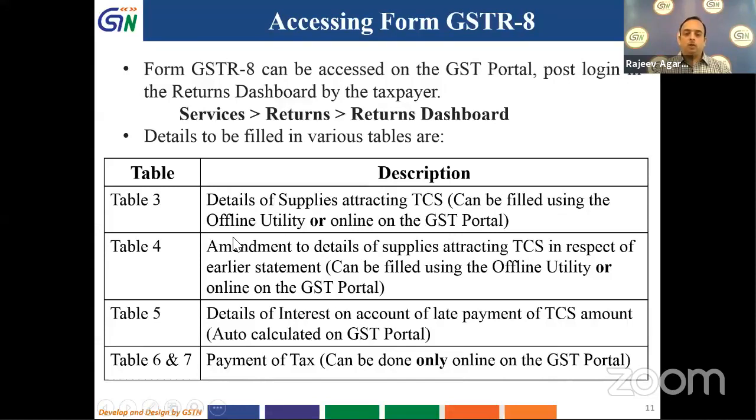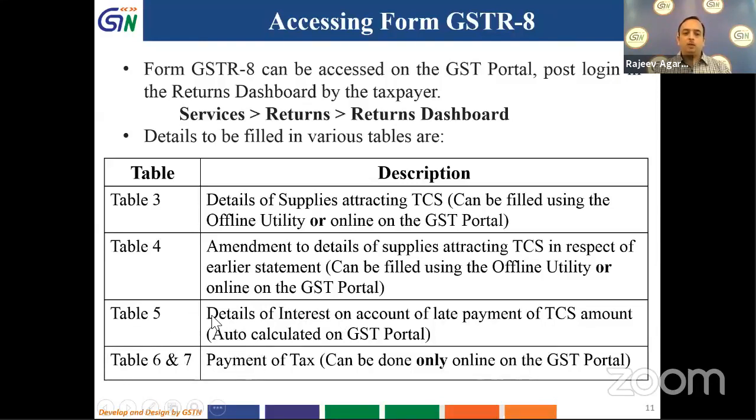It could be filled in using offline utility or online utility. Then he has to fill in table 4, that is the amendment of the details of supplies attracting TCS. This can again be filled in using offline utility or online utility. This webinar is about online utility. We will be doing the webinar on offline utility later on. Then the person has to look at table 5. This table 5 is auto calculated and he has to see the details of interest which he is liable to pay. Then he has to go to tables 6 and 7 and make the payment of tax.